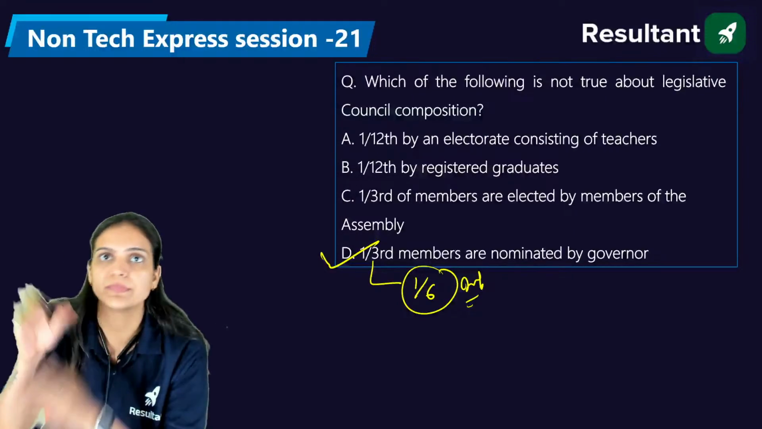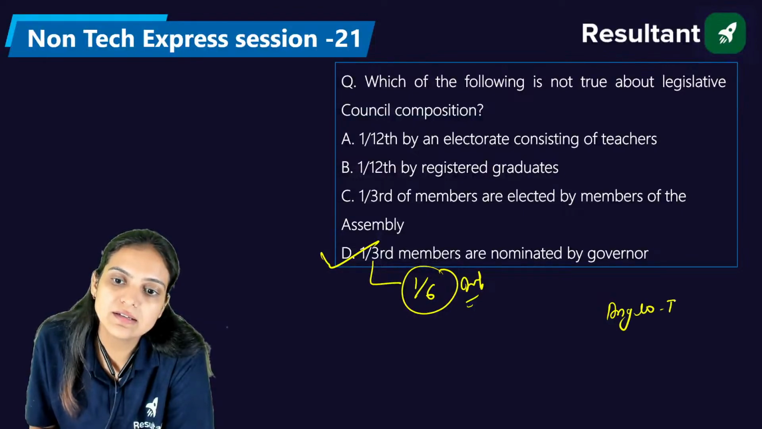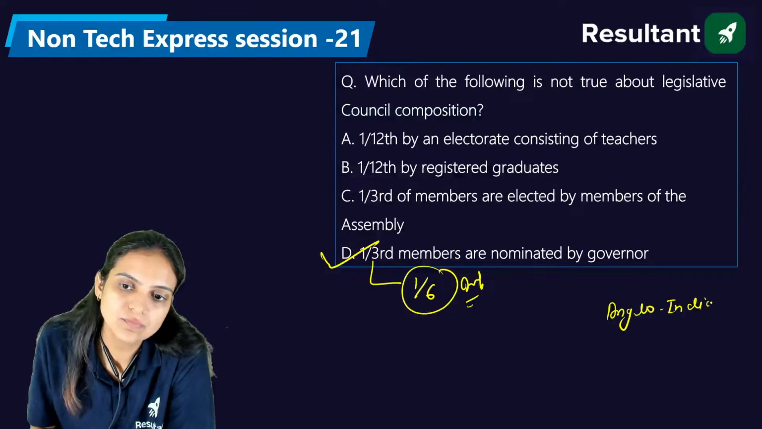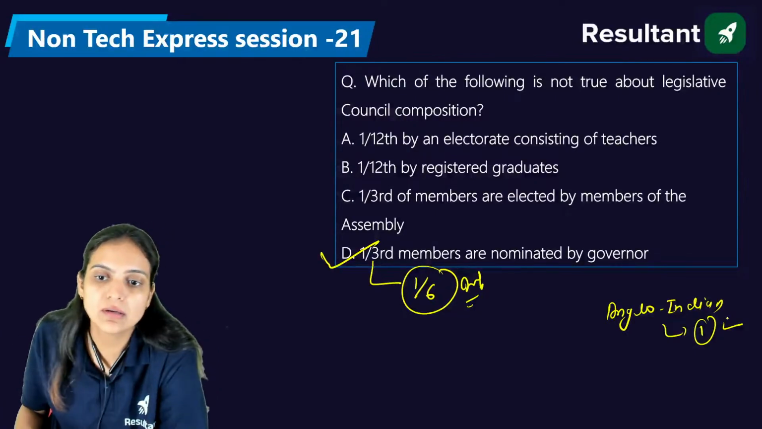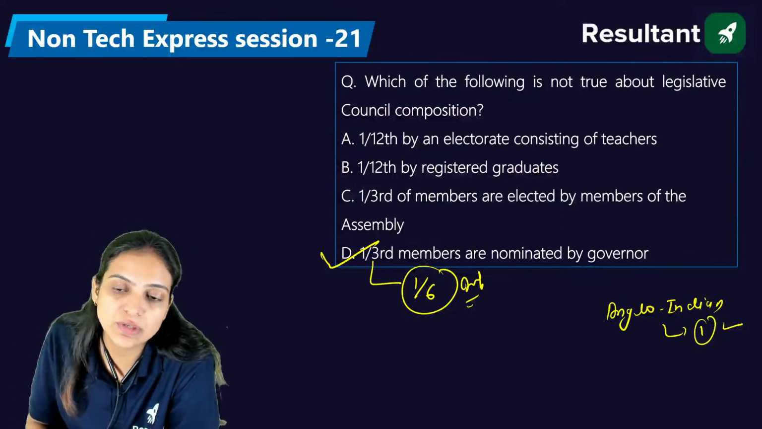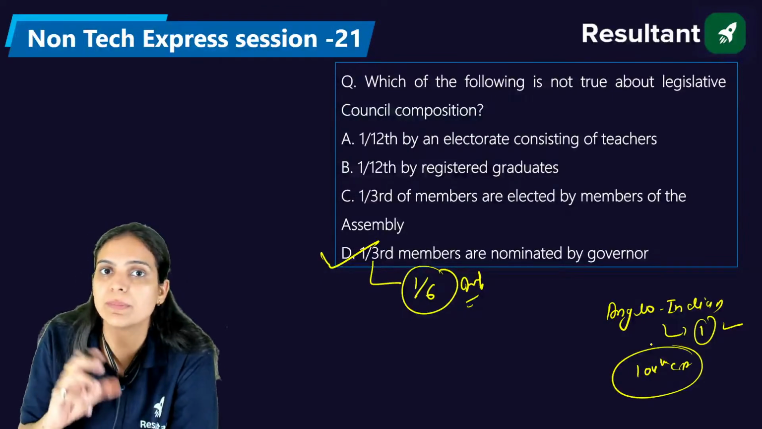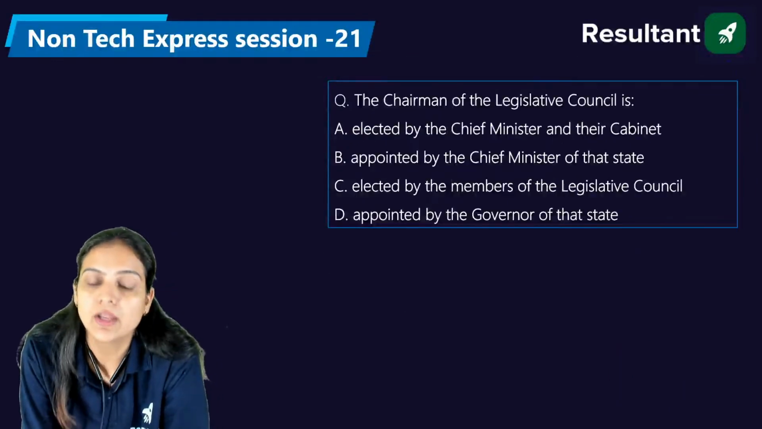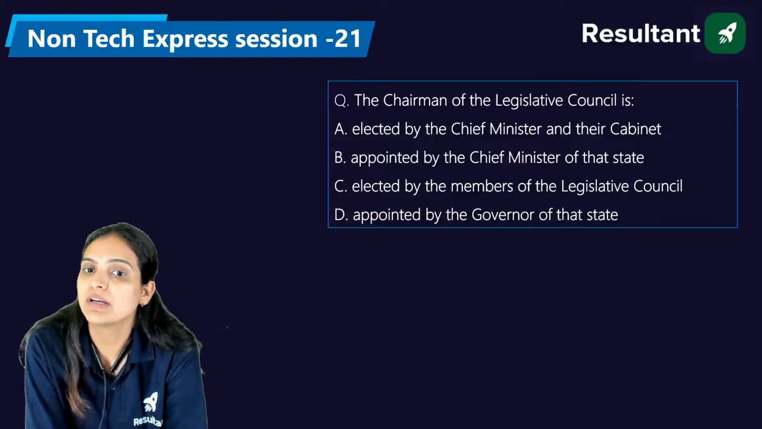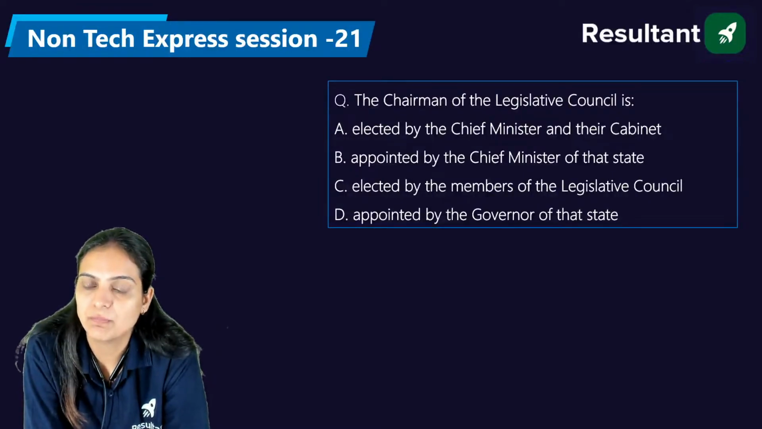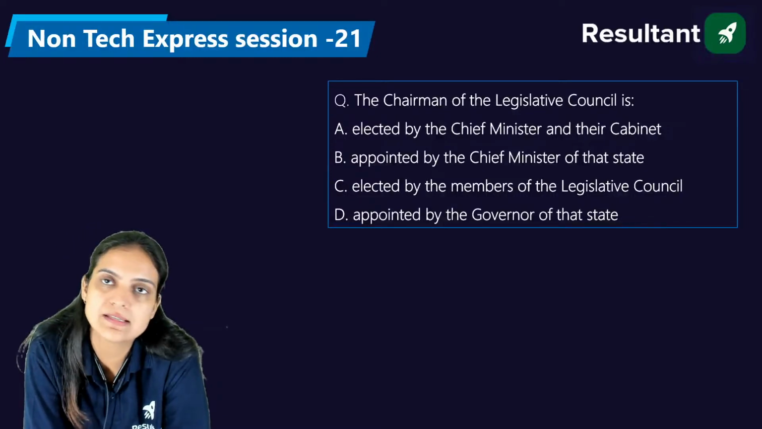Venkat and Devanshu, great. When we talk about the Anglo-Indian member, in India's legislative assemblies we used to have one Anglo-Indian person, but by the 104th constitutional amendment we removed that criterion of representation. Now, the chairman of the legislative council is elected by the chief minister and their cabinet, appointed by the chief minister of that state, elected by the members of the legislative council, or appointed by the governor of that state. Please answer, everyone.